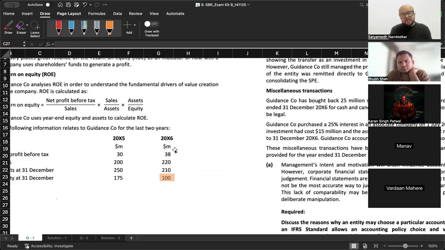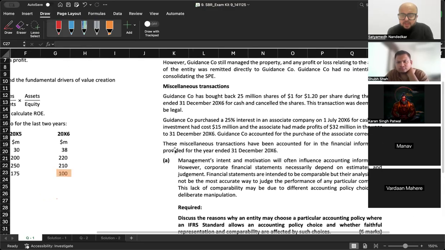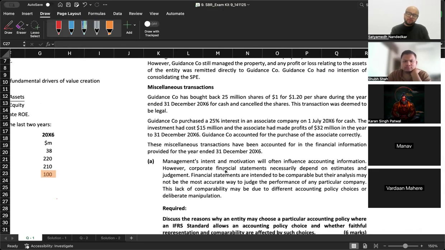Otherwise that comparability is not possible. Tell me, what is the share of investor in post acquisition profit of associate? 8 million, 4 million, 2 million into 25% profits during the year. 32 million is profit during the year. You acquired, the company acquired 25% interest for cash on 1st of July. ठीक है, तो 6 months का ही है पोस्ट एक्विजिशन पीरियड. 32 इंटू 6/12 करो. ठीक है, दैट इज 16 million इंटू 25% इज 4 million.